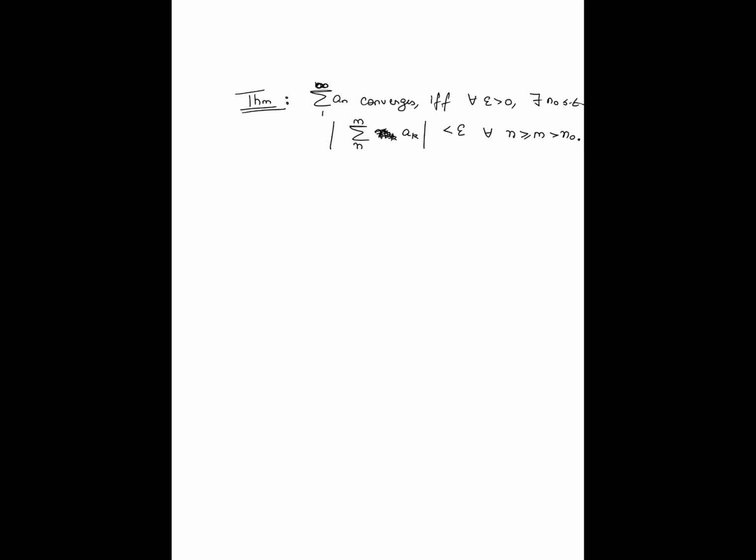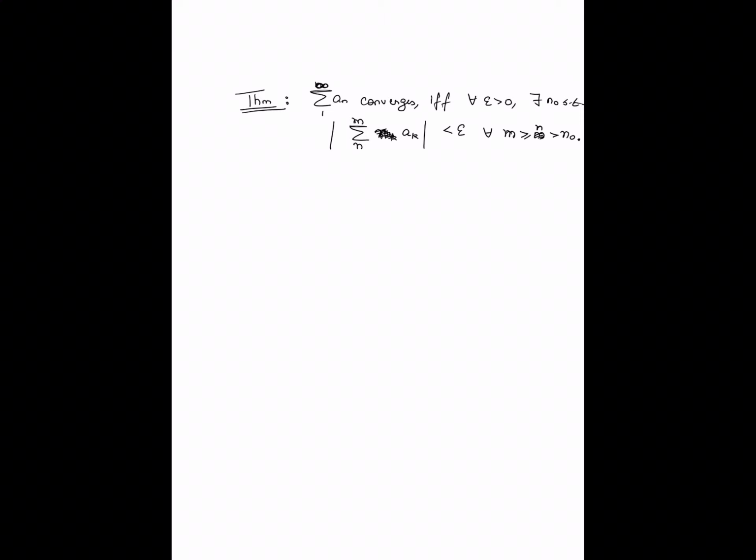Oh, I've written this wrong, haven't I? Okay, since I've written m here, I should say m greater than or equal to n. Sorry, I messed this up. If and only if for every positive epsilon there exists an n naught such that the sum from m to n of the entries in the summation is less than epsilon in absolute value for all m and n greater than n naught.